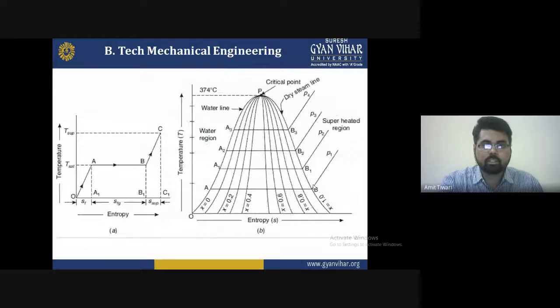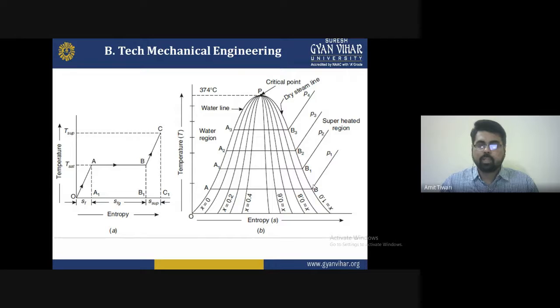You can see here the temperature-entropy diagram, where the first part shows the sensible heat from 0 to A, which we can say is the saturation point. Between A and B is the liquid plus gas region. From B to C is the superheated region, because the temperature rises above the boiling point and the substance converts totally into vapor. No water particles or liquid particles exist any more, and it behaves completely like a perfect gas.